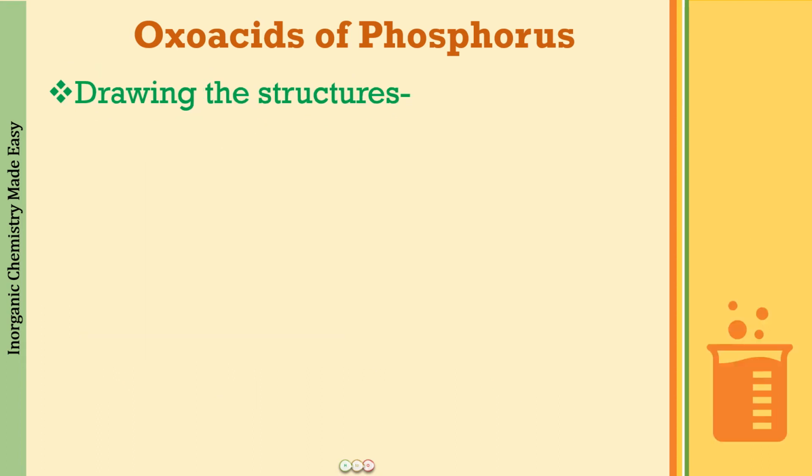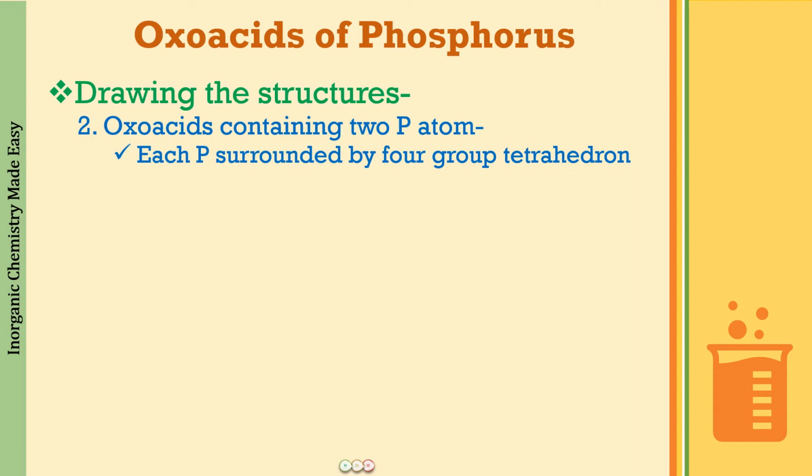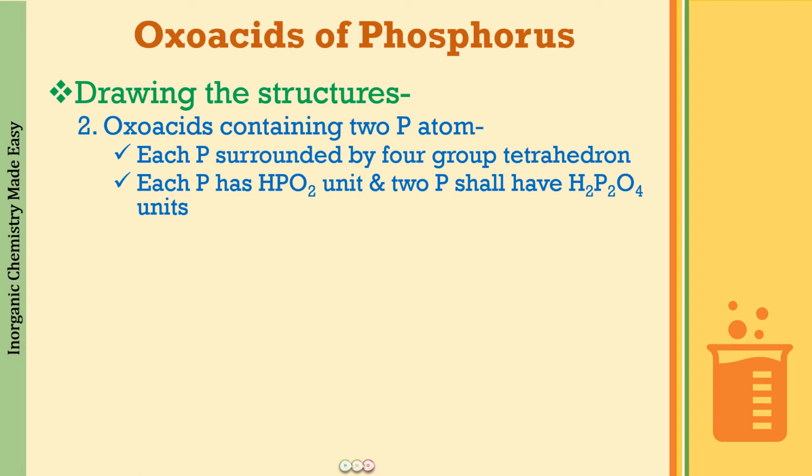Great. So next we have those oxoacids where we are going to have 2 phosphorus atoms. So here again what you are going to remember is that each phosphorus is going to be surrounded by a 4 group tetrahedron. Again, each phosphorus is therefore going to be sp3 hybridized only, and each phosphorus will be having an HPO2 unit.